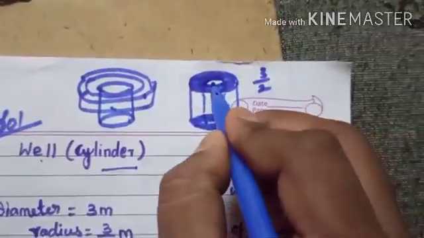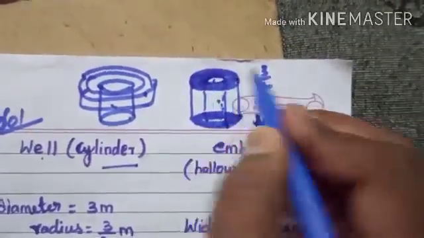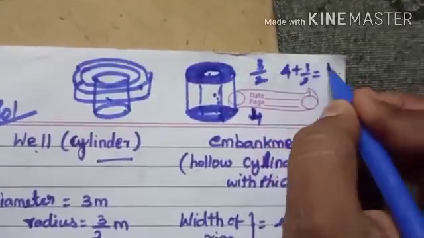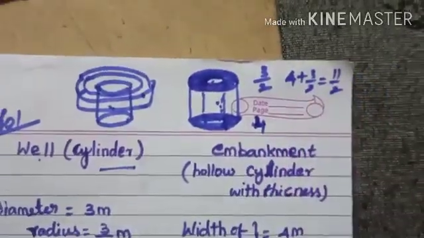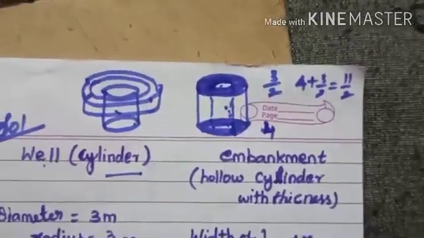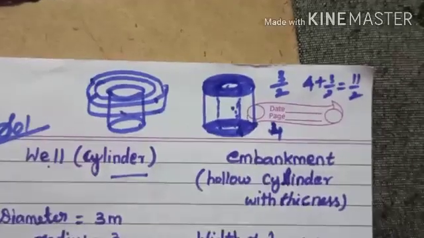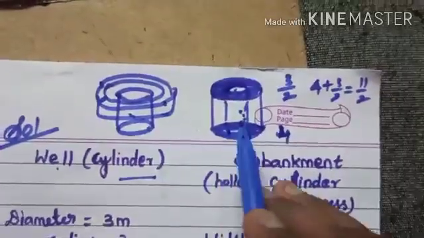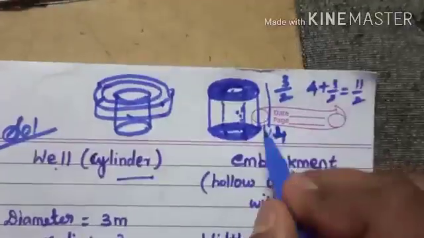So what is the total radius? 4 plus 3 by 2 is equal to 11 by 2. This is the radius of the embankment. So what is the basic form to find a volume? Base area into particular height.